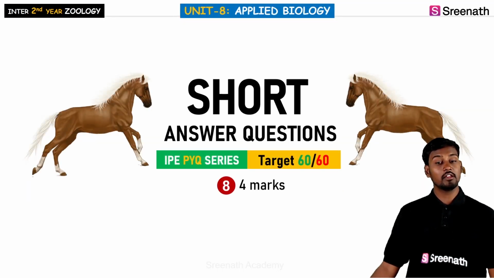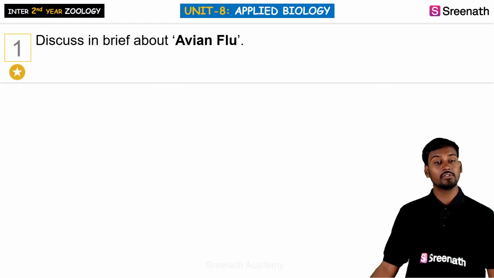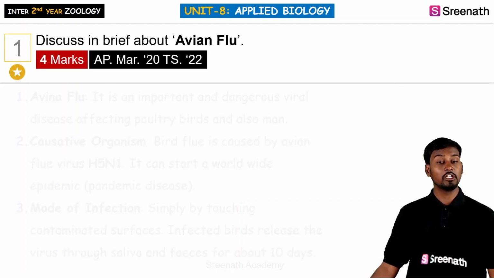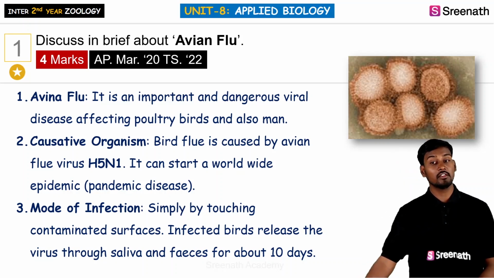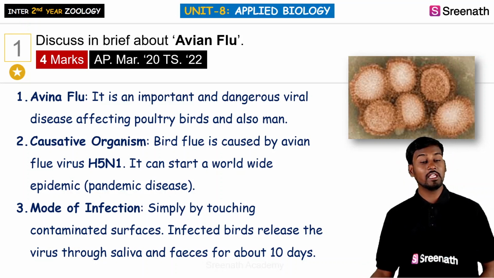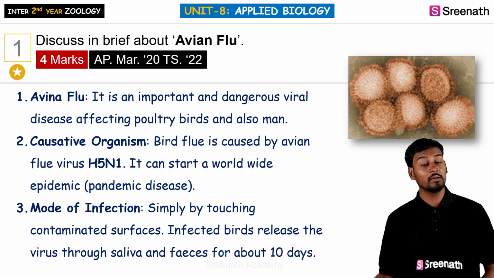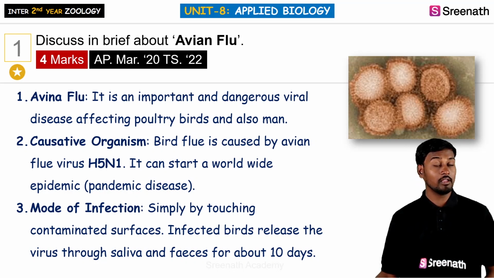So coming to the short answers, here we can see the first one is discussing avian flu. It's also called bird flu. So why is it very dangerous? Because this is a disease which is affecting poultry birds, and in turn it is also involved in affecting man.